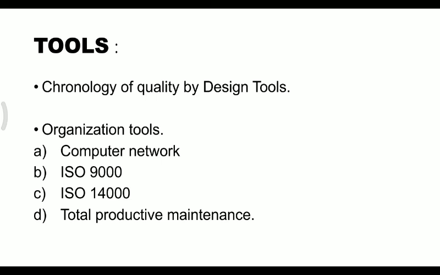ISO 9000, ISO 14000 quality, or quality function deployment, total productive maintenance, information technology, environmental meeting software, enterprise resource planning software. So these are the tools which are used for the organization itself. According to their requirement, we go for either total quality management, or with respect to computer networks, we have different areas in order to get different functions.